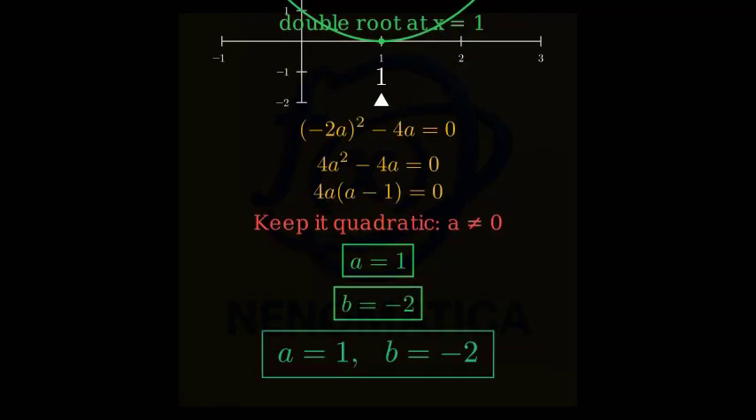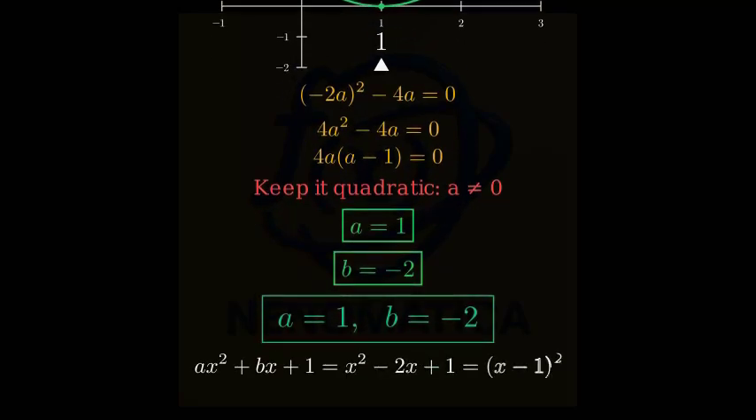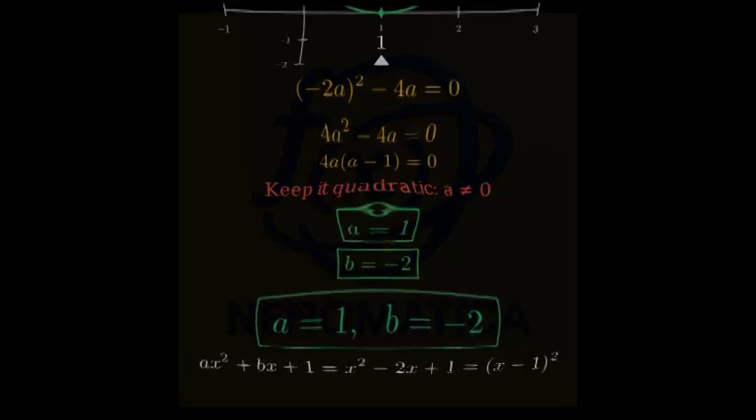These satisfy both the discriminant condition and the vertex condition, and geometrically the parabola y equals a times (x minus 1) squared touches the x-axis at x equals 1. As a quick check, with a equals 1 and b equals -2, the quadratic becomes x squared minus 2x plus 1, which is (x minus 1) squared, confirming the double root at x equals 1.